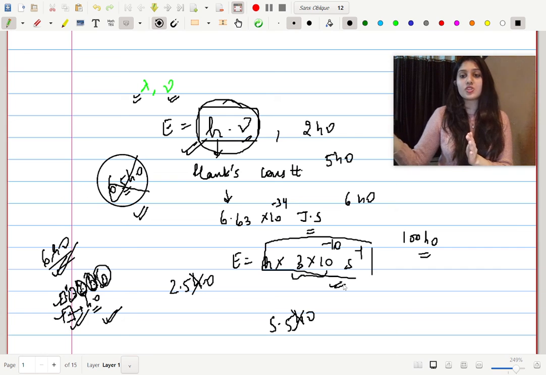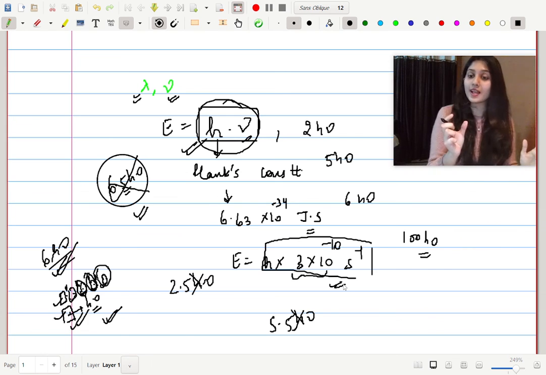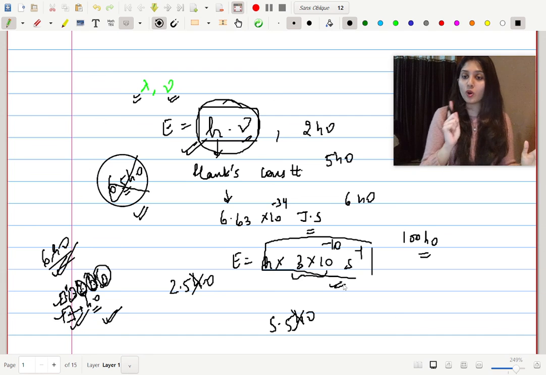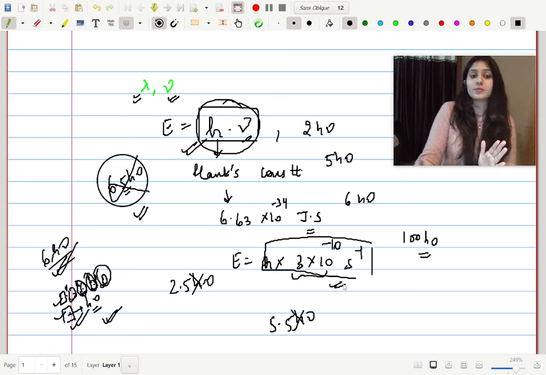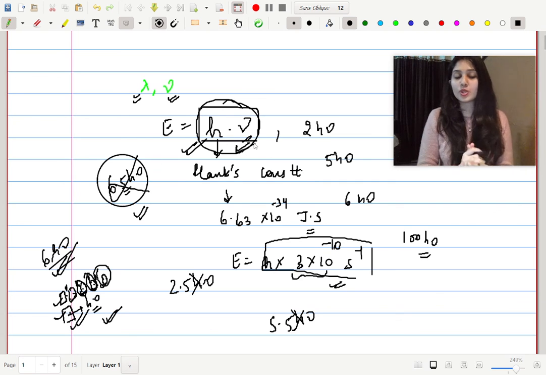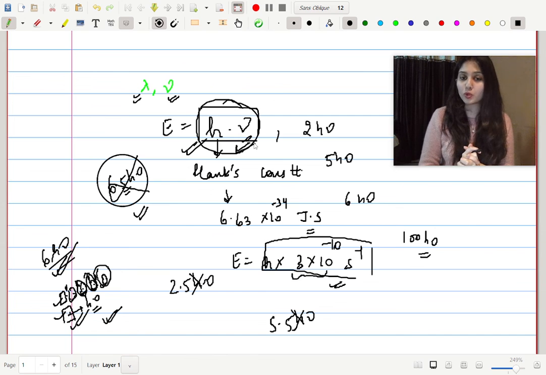उसके बाद हायर एनर्जीज विल बी 2, 3, 5, 27, व्हाटएवर. बट द फैक्टर हैज़ टू बी एन इंटीग्रल वैल्यू एंड नॉट अ फ्रैक्शनल वैल्यू. इज इट क्लियर? सो दिस इज नथिंग बट द meaning of the term quantization of energy of light. We are definitely going to be using this equation, E is equal to hν. It's going to be an instrumental equation in the topic of photoelectric effect and then later on as well.